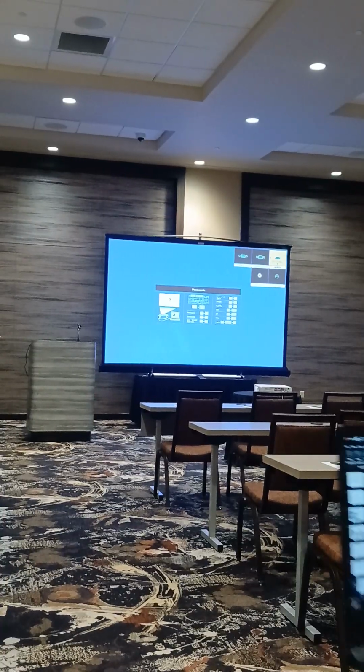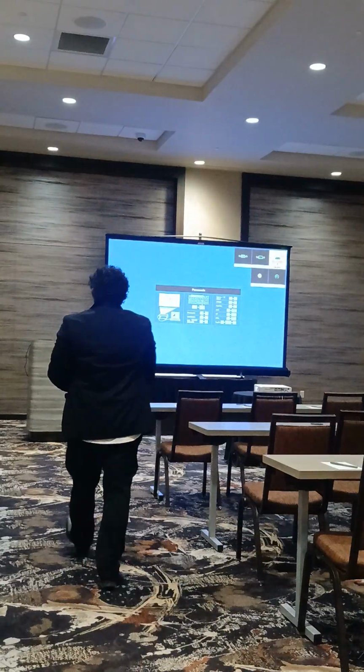I'm going to be on Ghost Mamba, a live deep learning model for tuberculosis detection from chest X-rays.